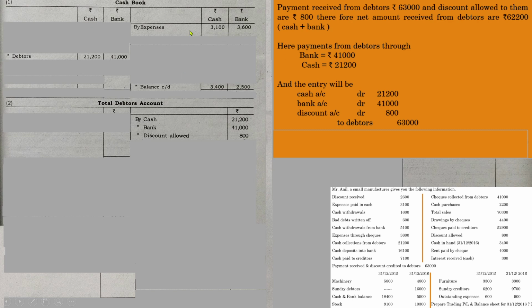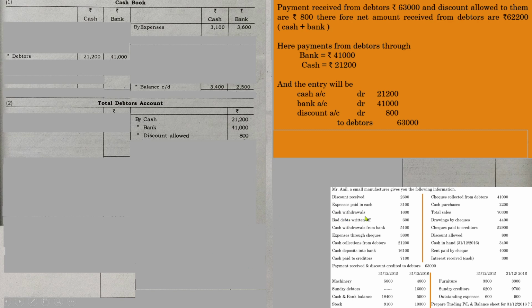Still, if there is any query persists, please contact me. So expenses paid in cash and also expenses paid through check. Make sure since it is a 2-column cash book, we can write down similar transactions in a single entry itself, so as to save time and save paper and ink. That is the concept. There are no other rules regarding that.